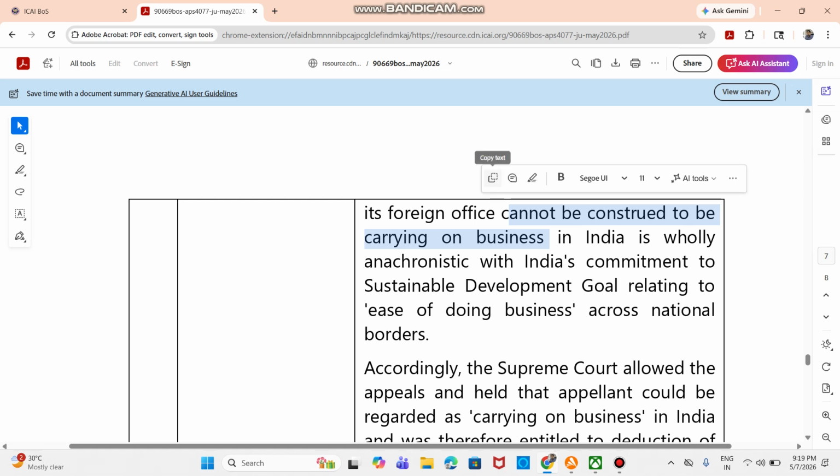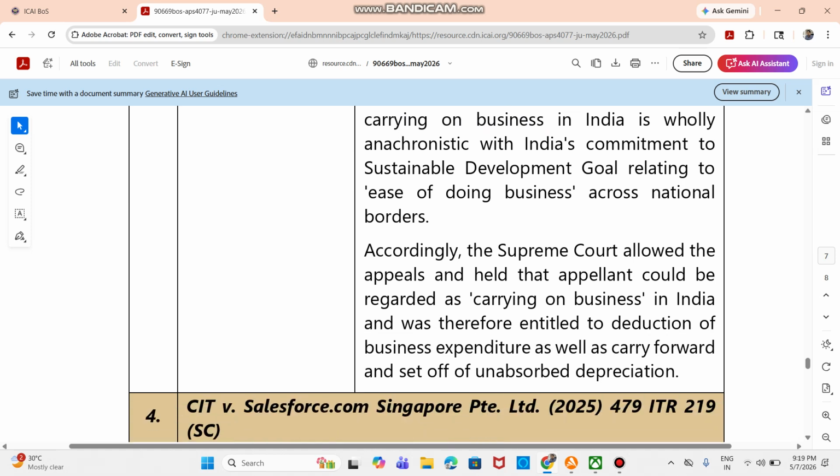Hence the Supreme Court allowed the appeals and held that the appellant could be regarded as carrying on business in India and was therefore entitled to deduction of business expense as well as carry forward of unabsorbed depreciation. If you write all these things, there is no way you lose a single mark on this kind of questions.